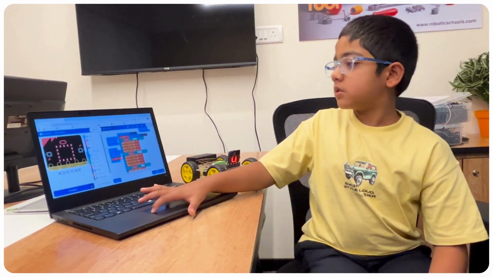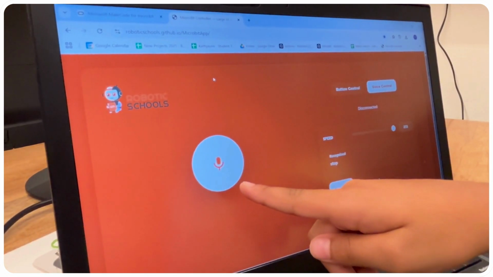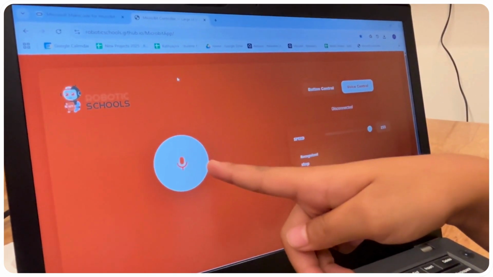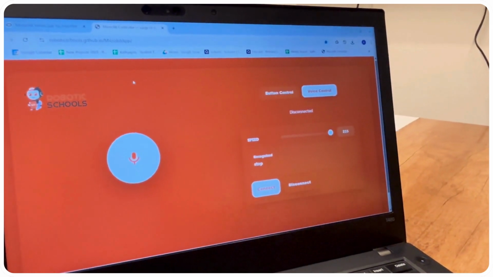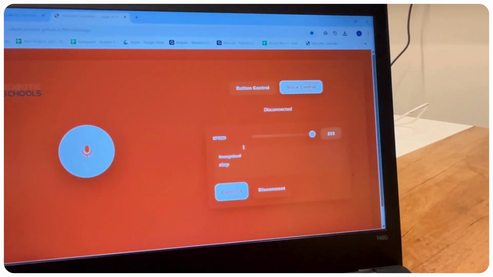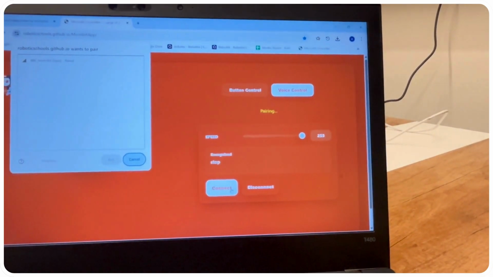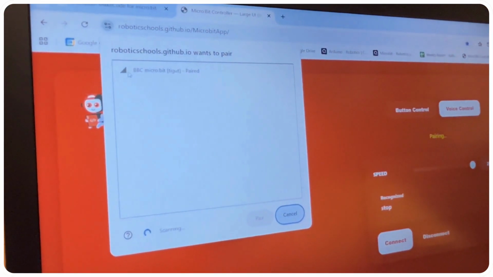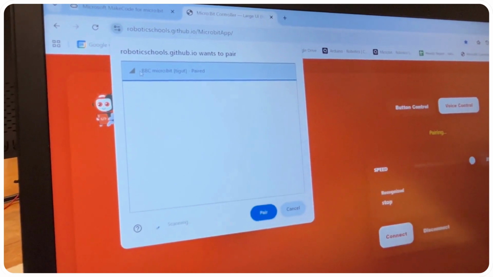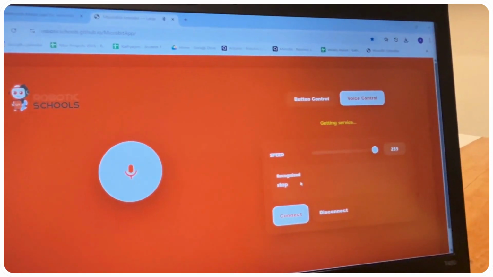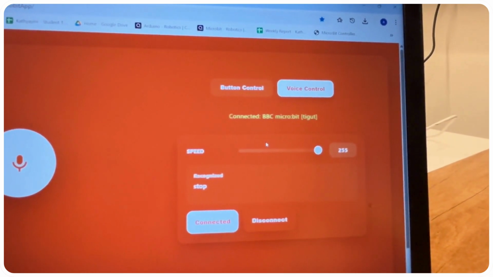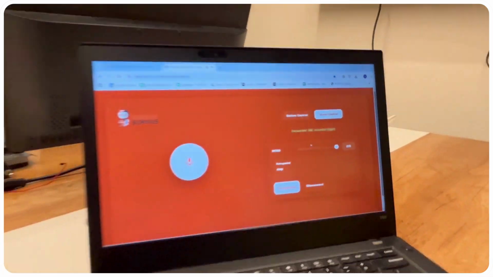So if I go to here we talk, so that it'll pick up our voice and use it so that the car will move. So now, first, if we want to do it, we need to press on connect, then we need to press on this, then we need to press on pair. So it's connecting. Okay, so now it's working.